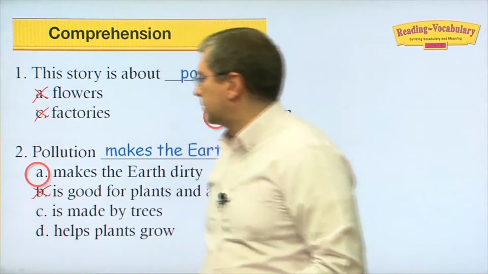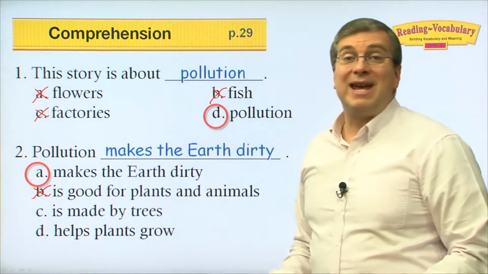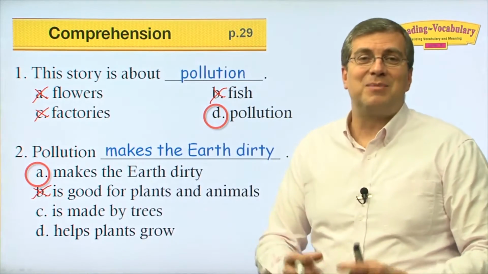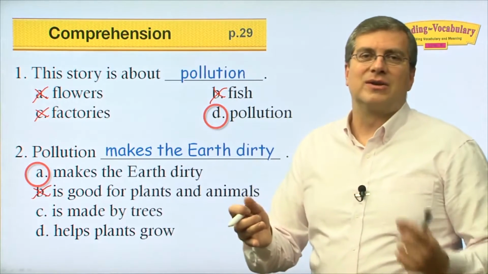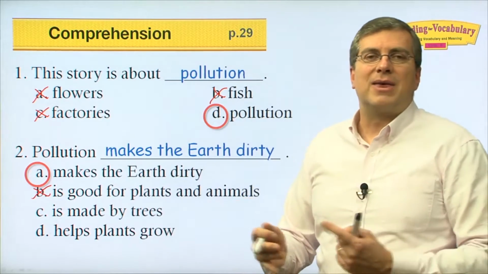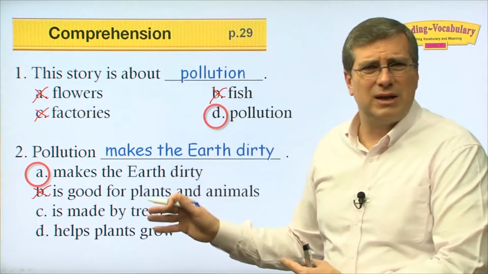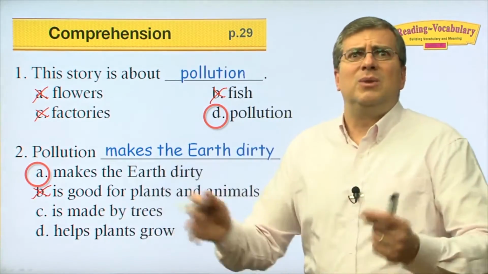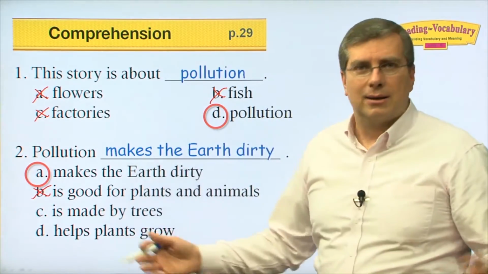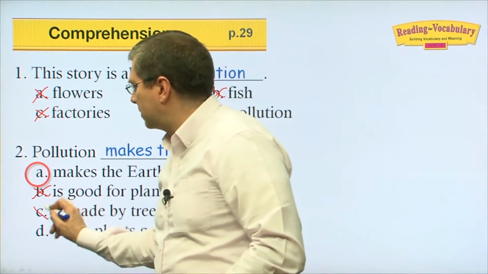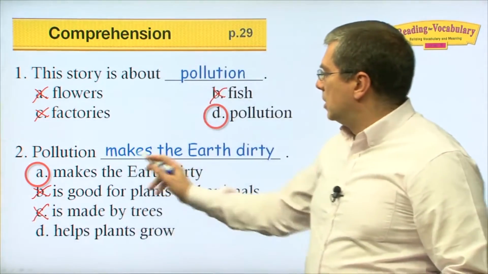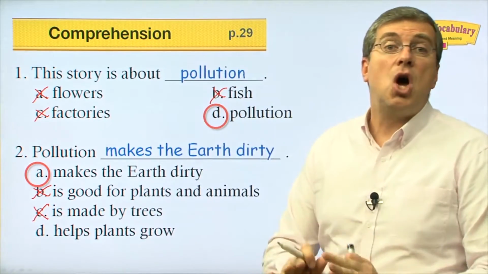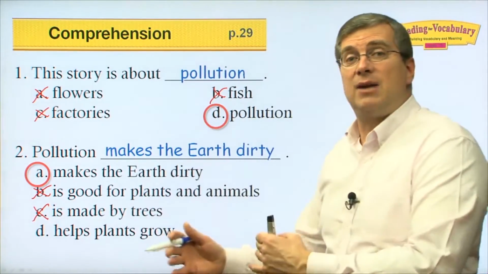So that's not right. C, pollution is made by trees. No, pollution is made by factories, by cars, by trash, by things that we do, not by trees. Trees don't make pollution. If that were true, the earth would be really, really dirty, right? All the trees would die. So that's kind of a crazy answer. D, pollution helps plants grow. Pollution is good for plants. No, we said pollution is bad for plants.